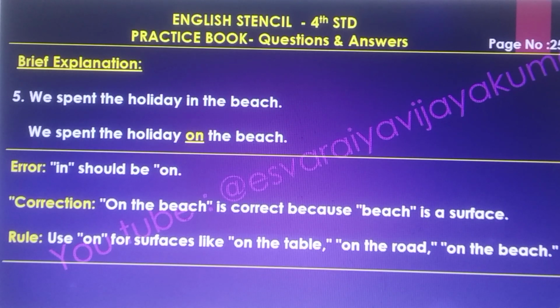Fifth one, we spent the holidays in the beach. The right answer is, we spent the holidays on the beach. Error, in should be on. The correction, on the beach is correct because the beach is a surface. The rule, use on for surfaces like on the table, on the road, on the beach.